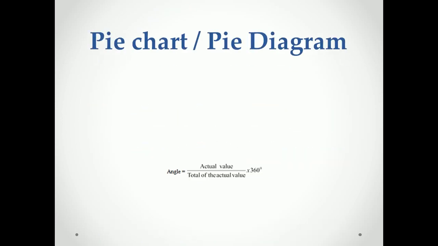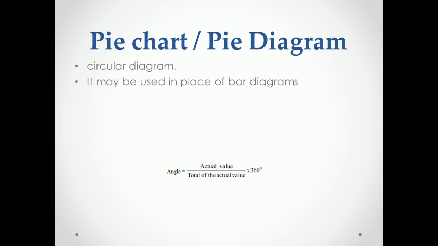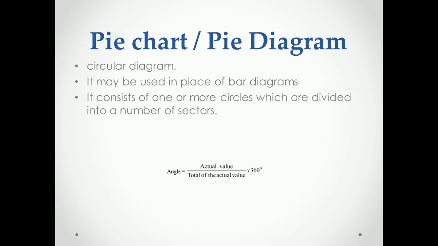Next is the pie chart, or pie diagram. It is a circular diagram, like the exit poll diagram which we had seen. It may be used in place of the bar diagrams to represent data more effectively. It consists of one or more circles which are divided into a number of sectors, each with a definite angle.